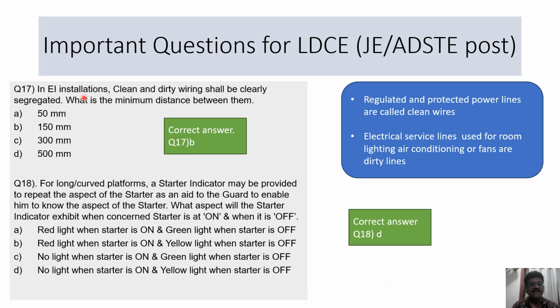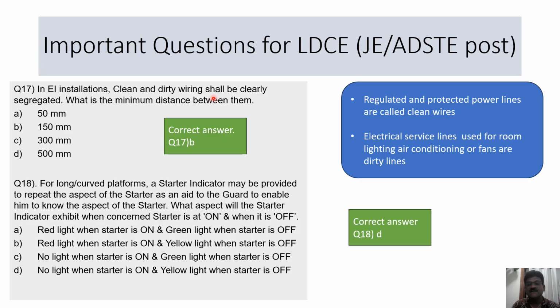17th question. In EI installations, clean and dirty wiring shall be clearly segregated. What is the minimum distance between them? Clean and dirty wires. Answer is 150 mm. So 150 mm is the minimum distance that should be given between clean and dirty wiring.